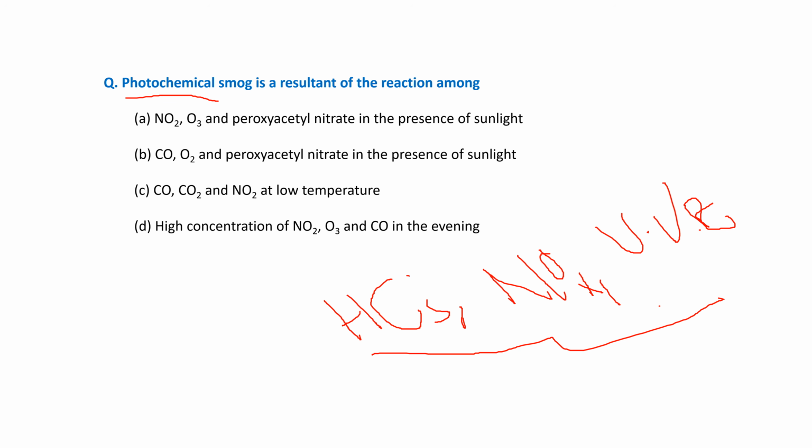So now we check options. NO2, oxygen and peroxyacetyl nitrate in the presence of sunlight. This is the right one. Carbon monoxide, so wrong answer. There is no role of carbon monoxide. In the next option there are carbon and carbon dioxide, so this is again a wrong answer. In the last option there is carbon monoxide again. This is also a wrong answer. So the first one is the right answer.